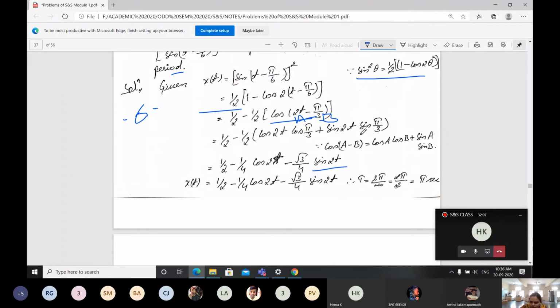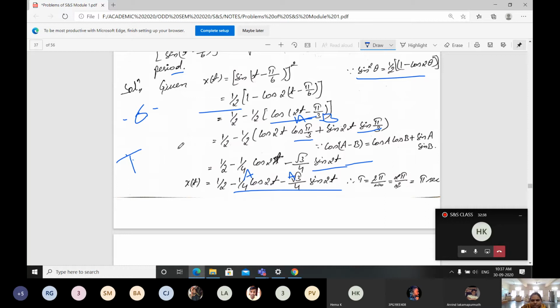You go with the table. Once you check there, substitute that and then multiply with 1 by 2. Then you will be getting this equation. Then for this we have to find the fundamental period. Just observe here, this is going to be the amplitude part for both the signals. We are focusing on finding our capital T. Then cos 2t is there and also sin 2t is there. Both are cos and sin.